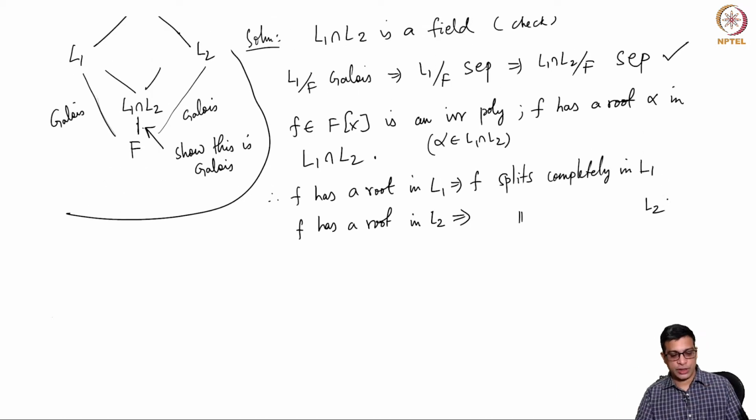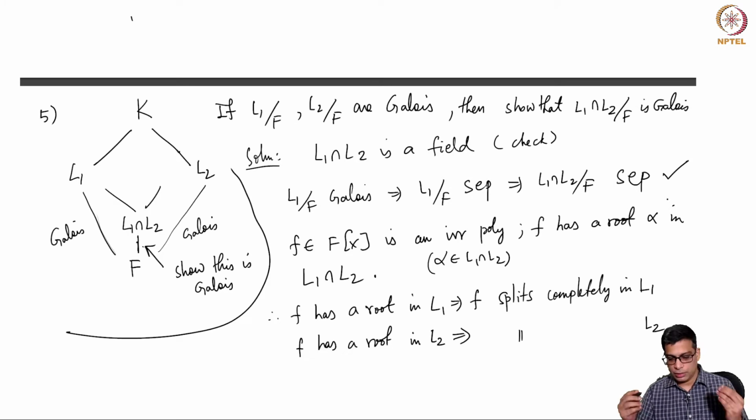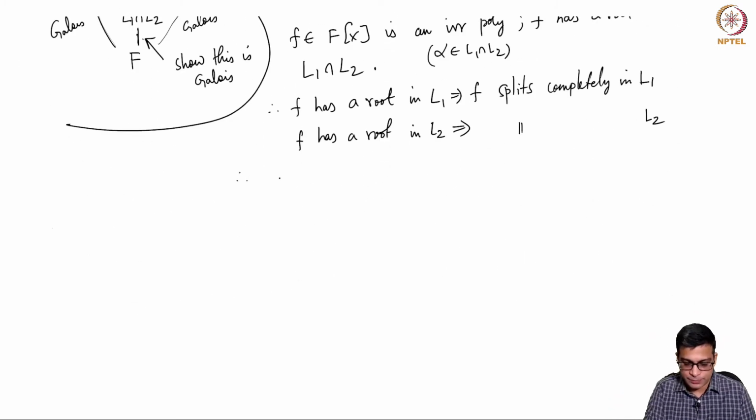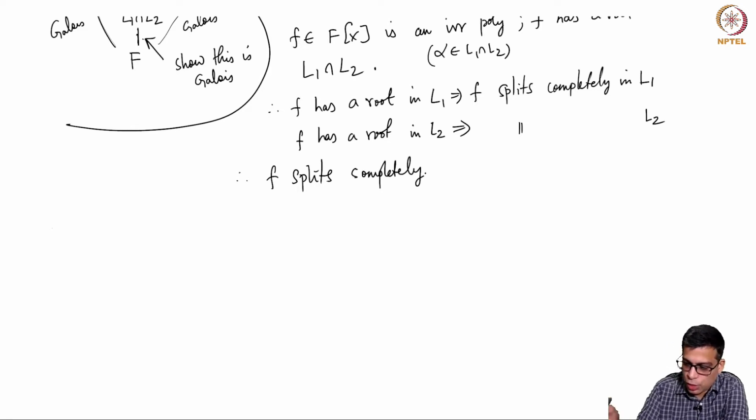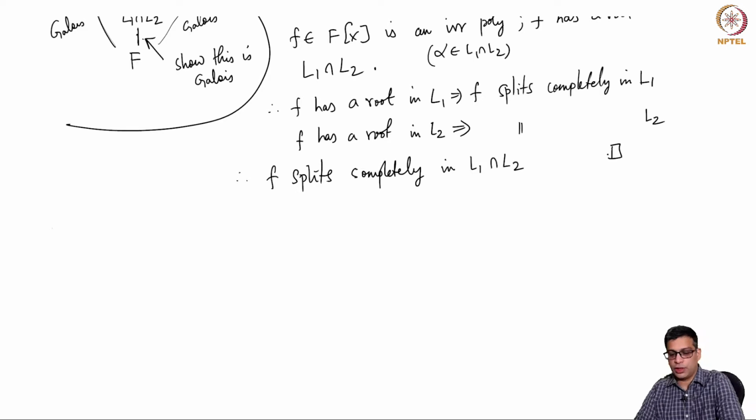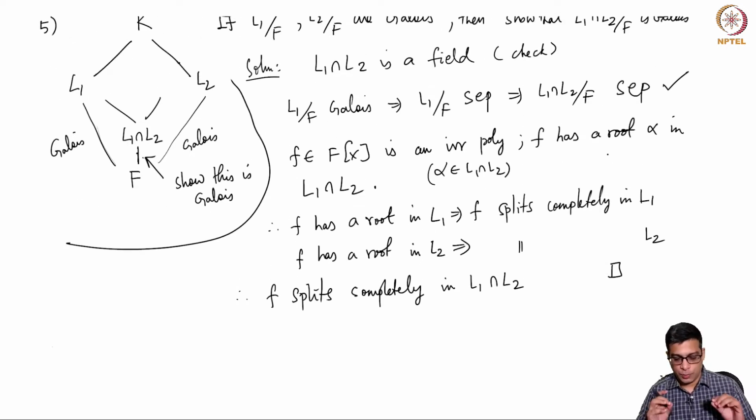Remember, the set of roots of f in some large splitting field is a fixed set. So those roots are the same. Whatever are the roots of f in L1 must be the same as the roots of f in L2. So the conclusion is f splits completely. All those roots are in L1 as well as in L2, so they are in L1 intersection L2. The point here is that the set of roots of f is a feature of f itself. It doesn't depend on an extension field, because the set of roots in some splitting field is a fixed set.